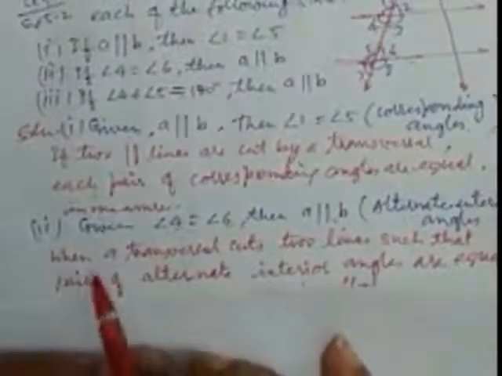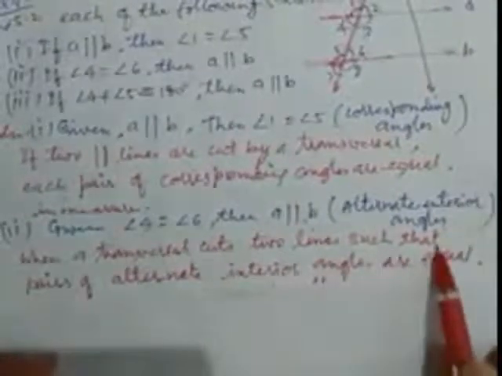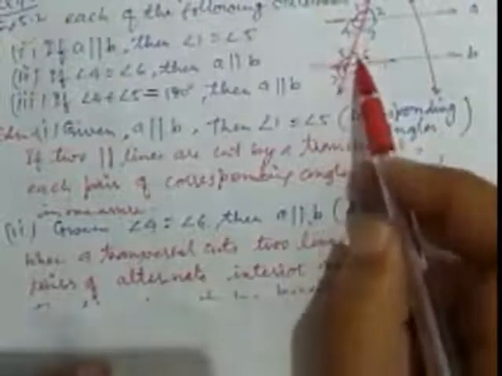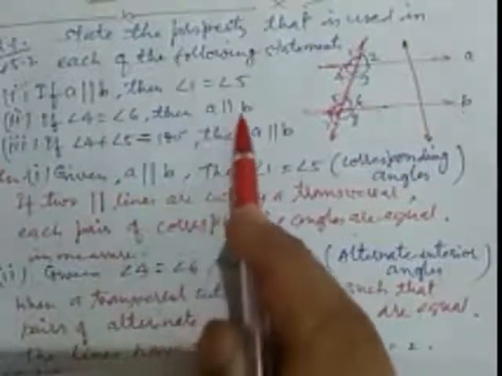Now our reason in detail. When a transversal cuts two lines such that a pair of alternate interior angles are equal, this is the pair of alternate interior angles which are equal, the lines have to be parallel. Here we are already given A parallel to B and they are equal, so they are alternate angles. That's why we put here alternate interior angle.